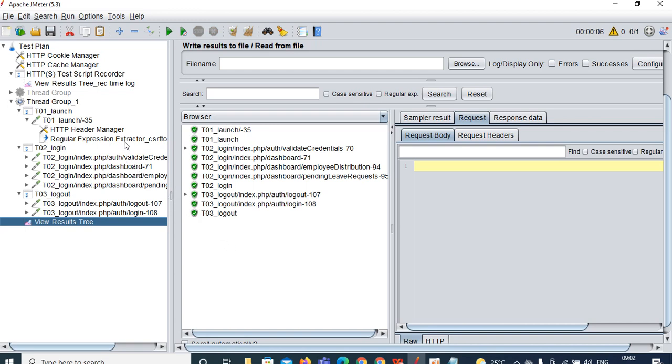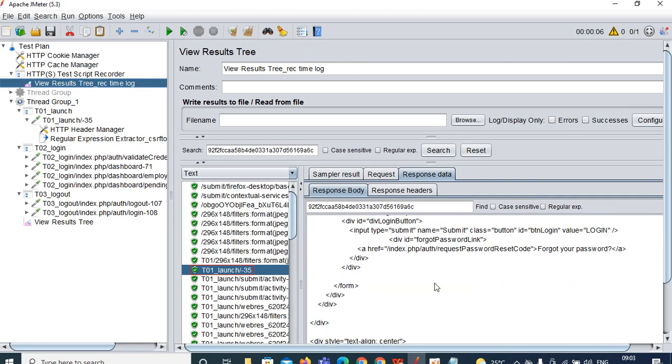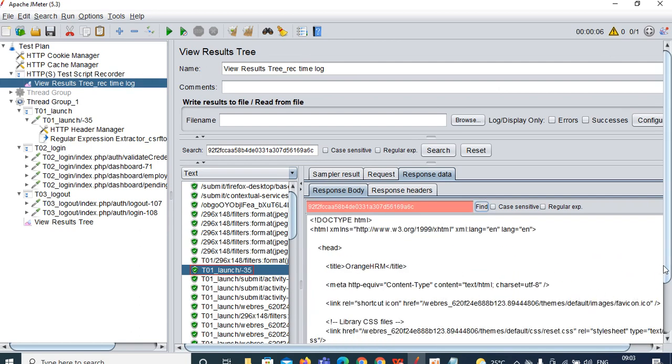So you can use the boundary extractor or you can use the regular expression extractor to capture any dynamic value, any name you can capture. Okay, anything you can capture using regular expression extractor, but you should be thorough with that. So from where I need to capture, that you need to find out first. Okay, so from where I can capture, that you need to figure it out.